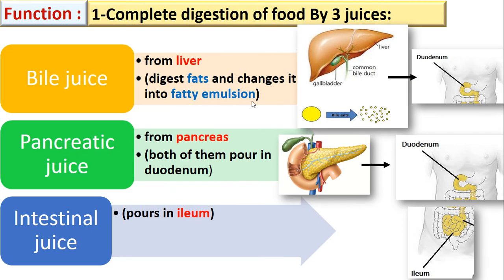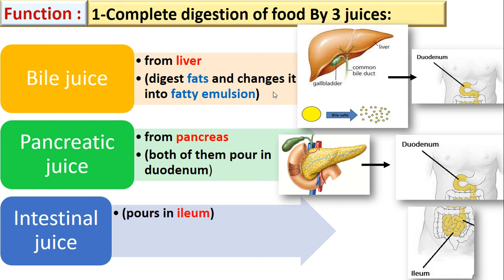So, what is the function of the small intestine? The first function of the small intestine is to complete the digestion of food by the three juices poured in it: bile juice, pancreatic juice, and intestinal juice.